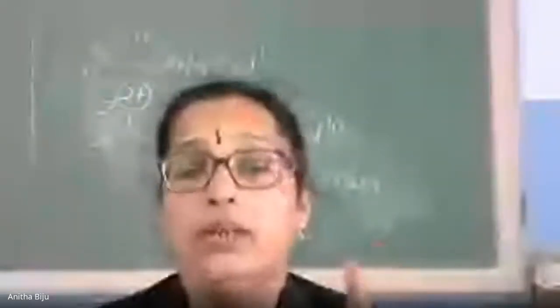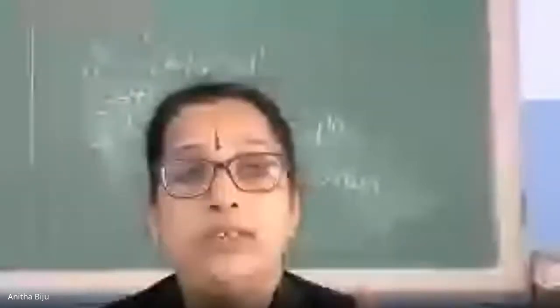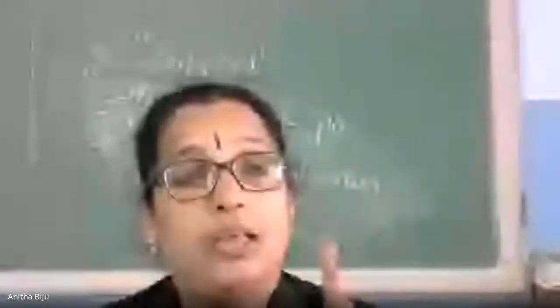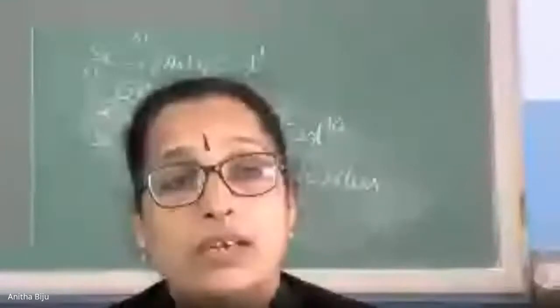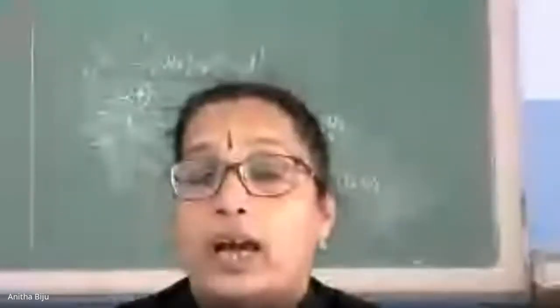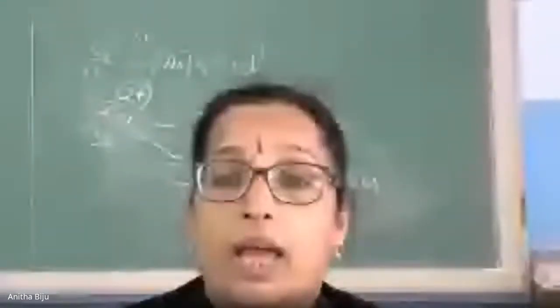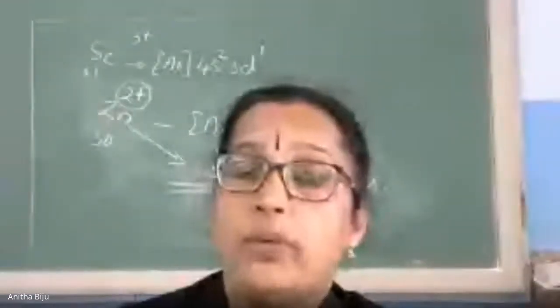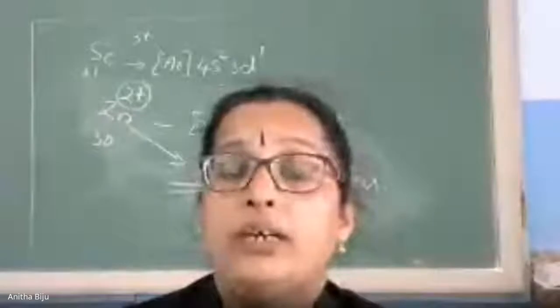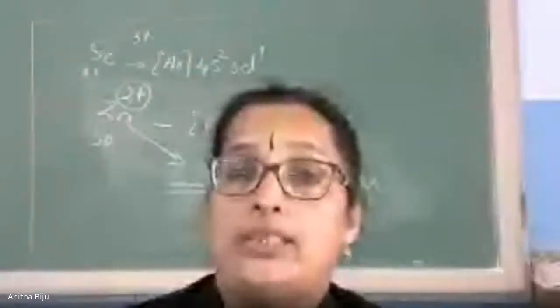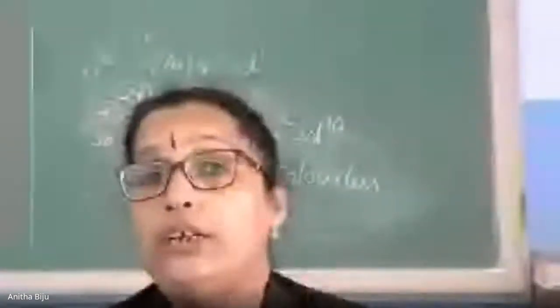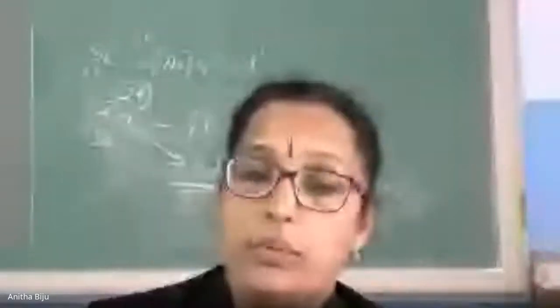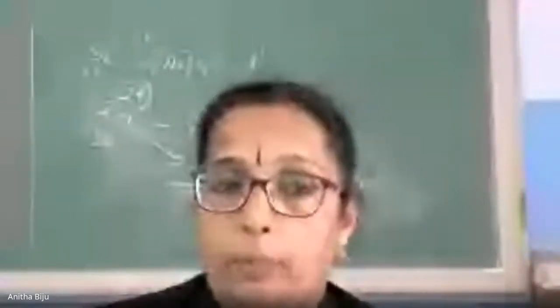I'll repeat. First of all, the smaller size of their atoms or ions. Second reason is their high ionic charges. That means they are capable of showing oxidation states ranging from +2 to +7. Third is availability of d subshell, availability of vacant d subshell. Okay, so these are the points related to that particular topic.